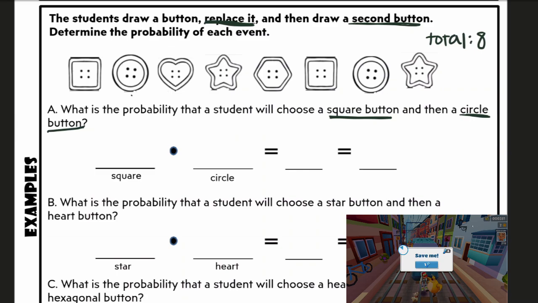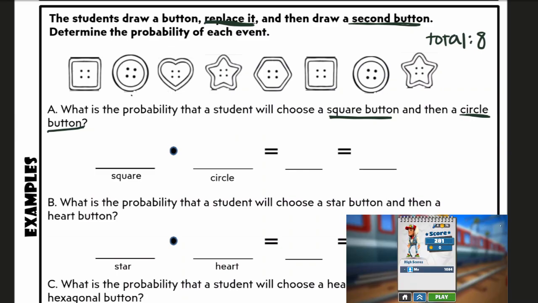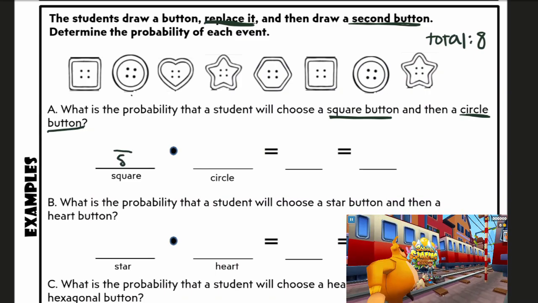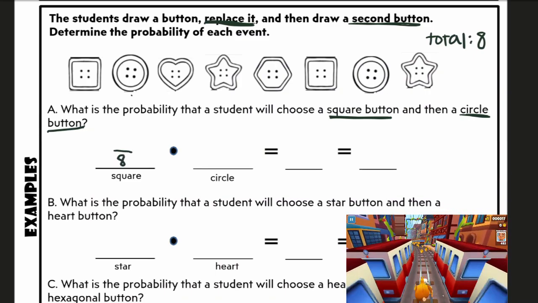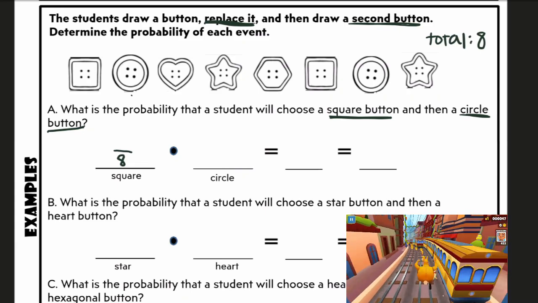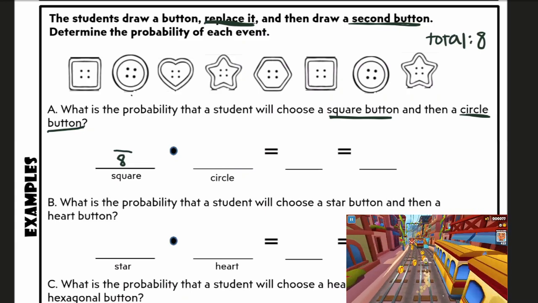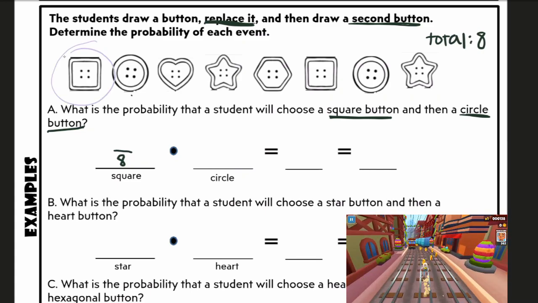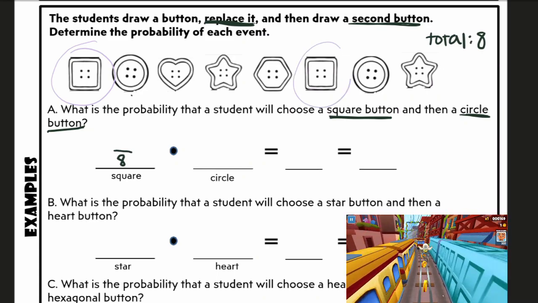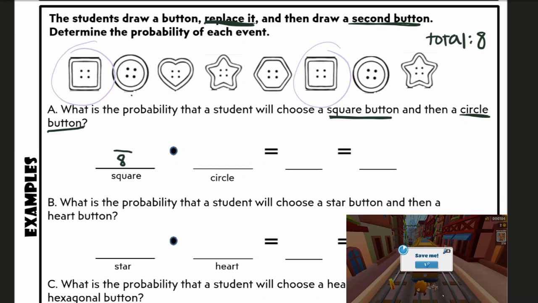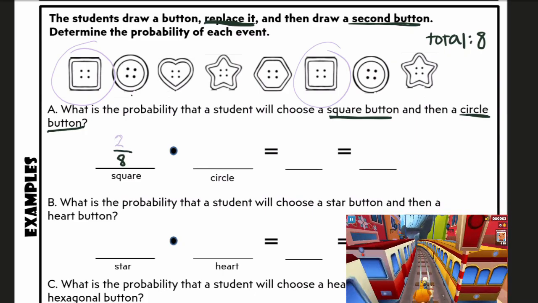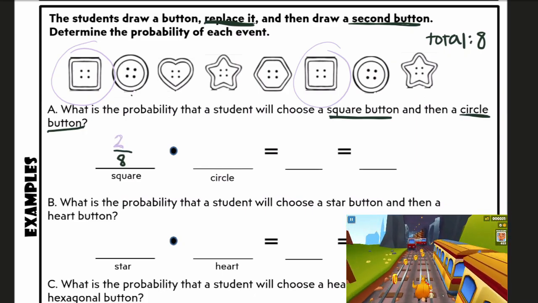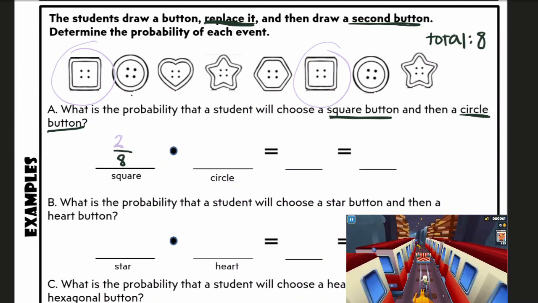So let's look at our square buttons first. We have a total of 8 buttons, so I'm going to put that on the bottom. Always remember to put that on the bottom. And then we're going to count how many square buttons I have. I see I have 1 square button here, and 1 square button here. So I have a total of 2 square buttons out of my 8. So I can make that fraction 2 over 8.